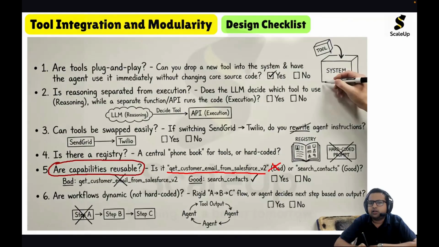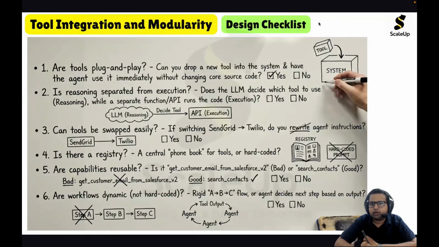Rather, you should use a tool called search contacts. It is very generic and you can reuse it in different scenarios, because the first tool is applicable only for Salesforce version 2. So in order to reuse capabilities, we should build and use tools which are generic and not specific.